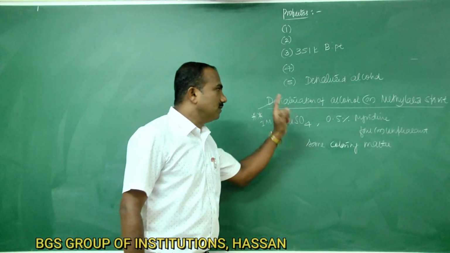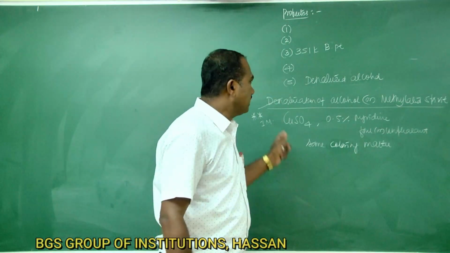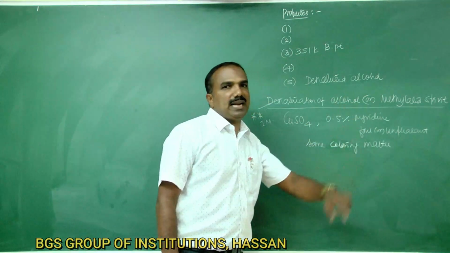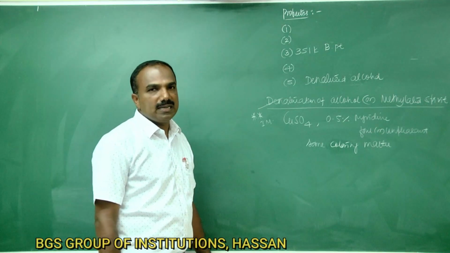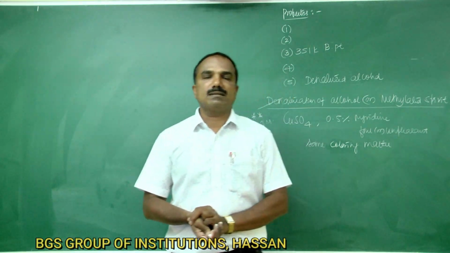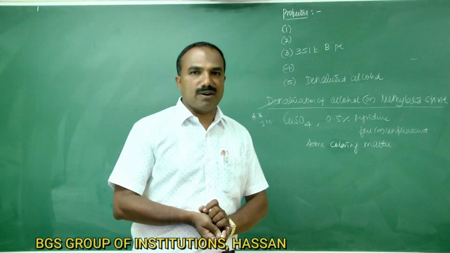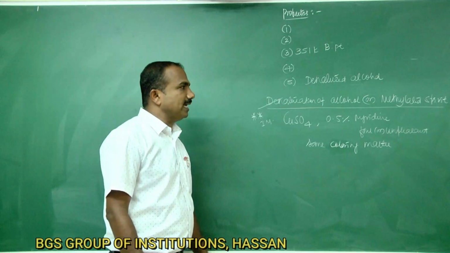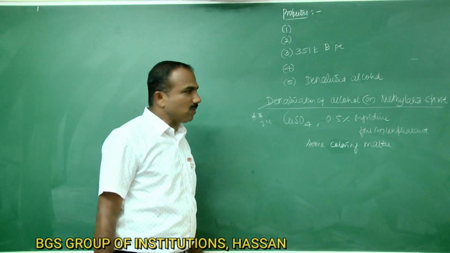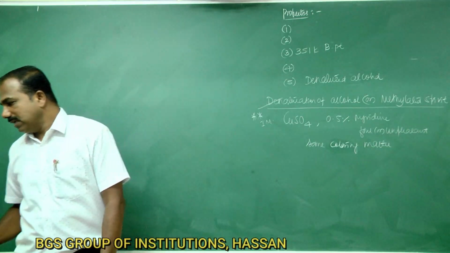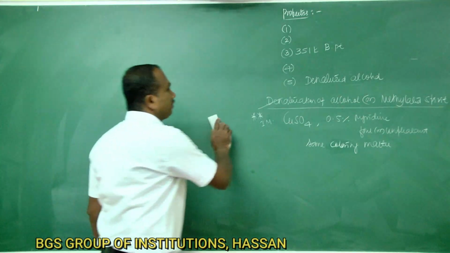These types of alcohols are called denatured alcohols, or methylated spirit. So this is about the manufacture of ethyl alcohol from molasses, physical properties, and denaturation of alcohol. Next is about chemical properties.